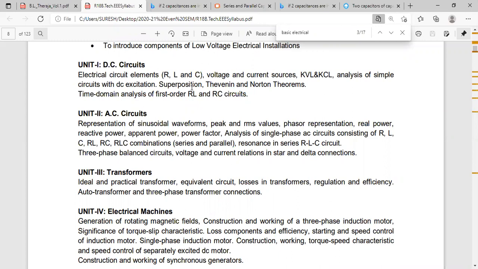Otherwise, in the exam, they'll give the circuit for superposition theorem and ask to determine the current in any one branch. I had already told you, in any theorem, they'll ask to determine the current only in one branch, not in all the branches. So by using superposition theorem, determine the current in one particular branch. I think you know the process, how to solve the problem by using superposition theorem. How will we solve it? Anyone? Superposition theorem.